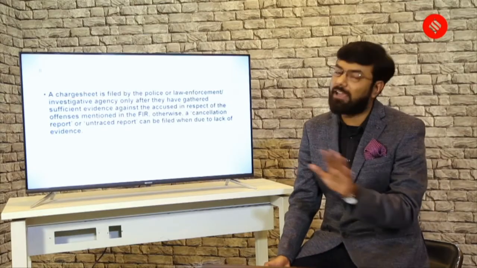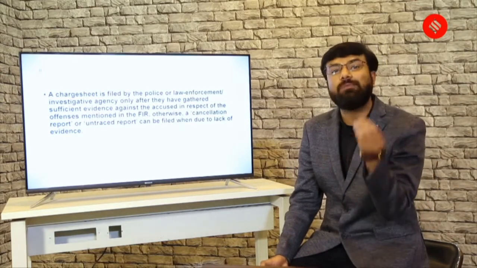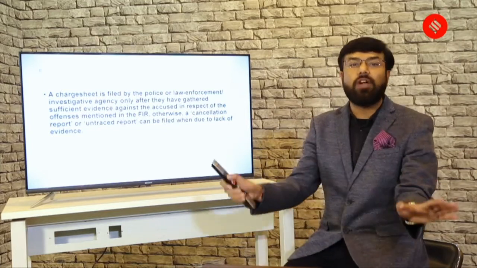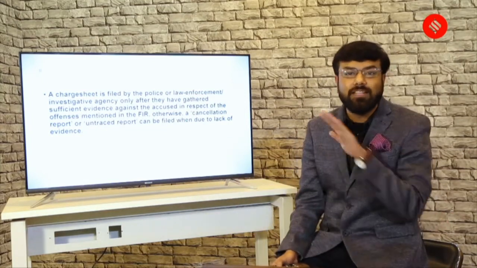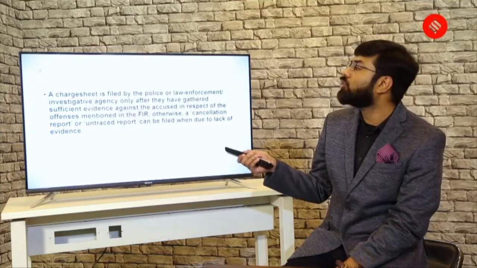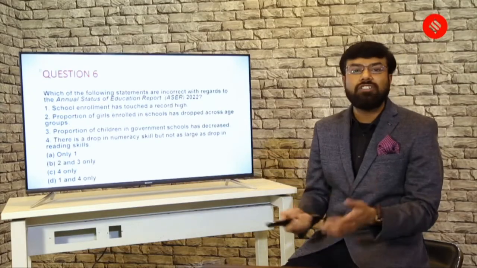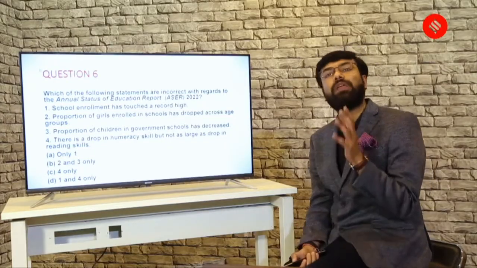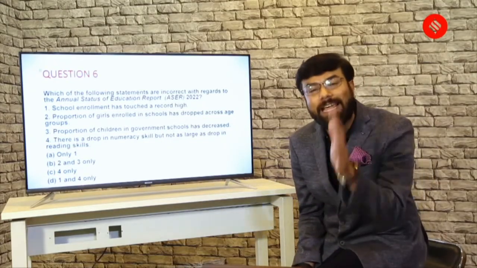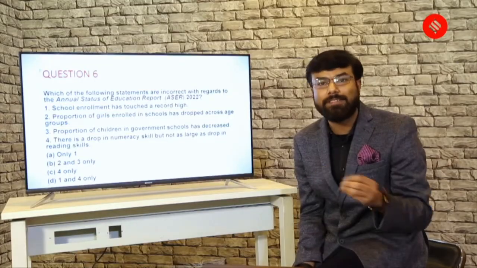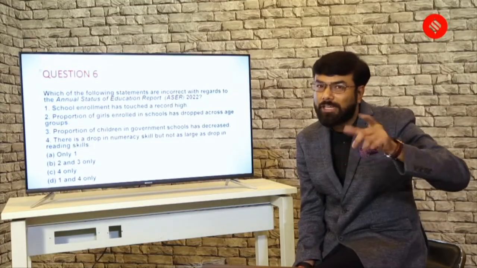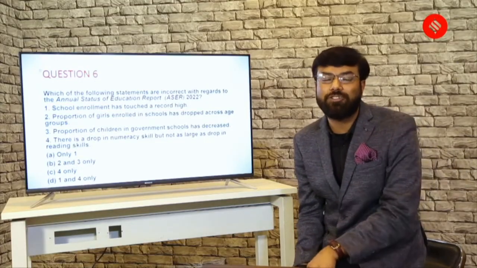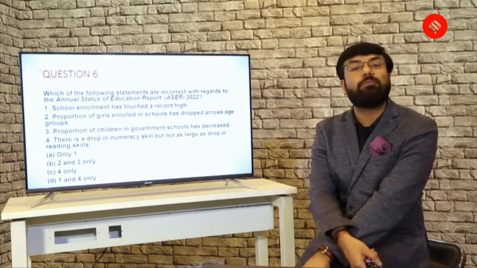तो FIR में evidence का कुछ लेना देना नहीं है, but charge sheet में evidence होनी चाहिए. If there is no evidence in the charge sheet, FIR is quashed. So this is about the charge sheet and FIR. I know sometimes we go into a little detail, but we need to go at times so that you retain the important points, and in the exams when you have a tricky option, you can relate with the knowledge you have gathered. Now let's go to question number 6.